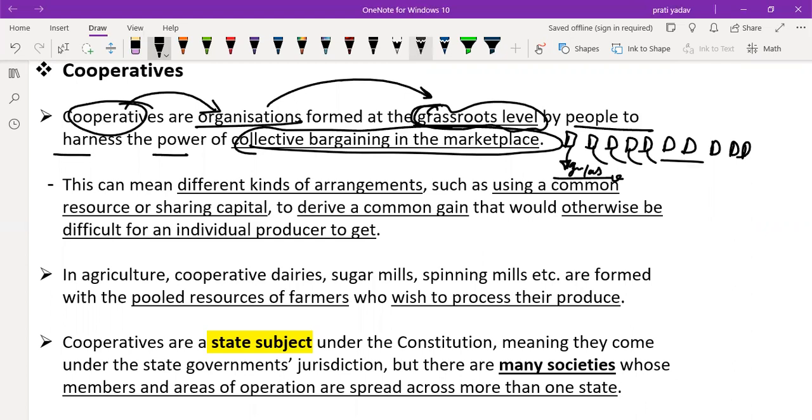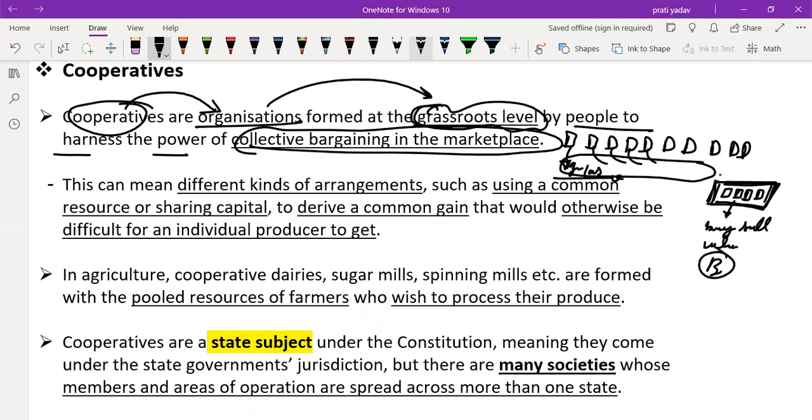But if they collectively collect their produce and go into the market, with a large amount of product, any buyer can buy all the product, or they can sell it in a wholesale manner to a bigger customer.